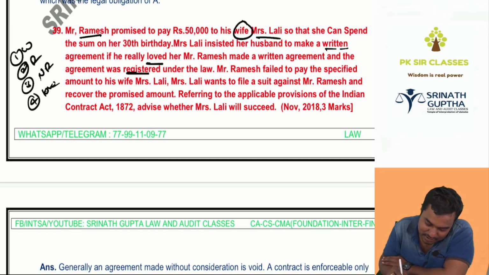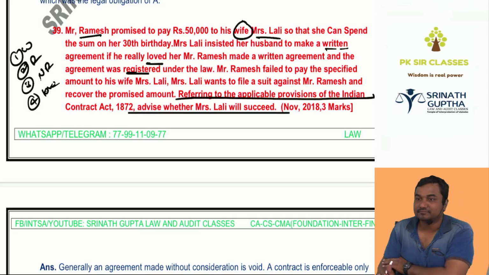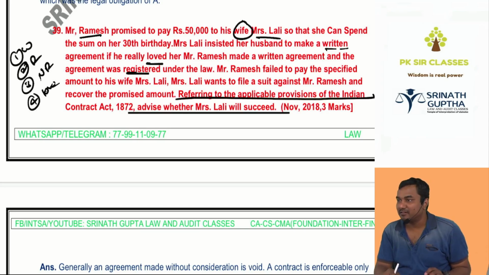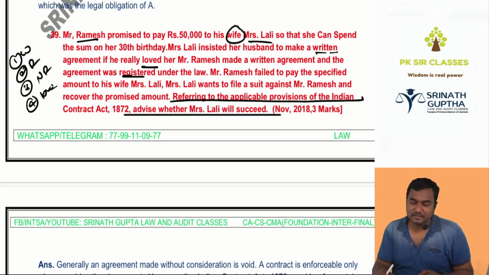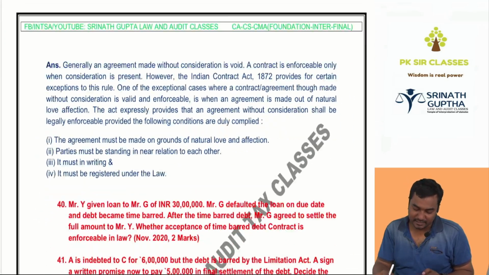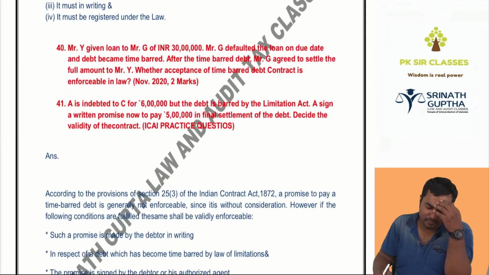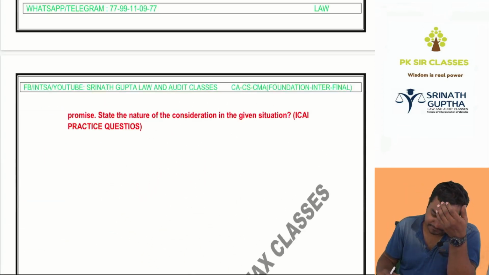Suit against Mr. Ramesh. Referring to the applicable provisions of the Indian Contract Act, advise whether Lali will succeed. Answer: even without consideration, it is enforceable because it is in writing, it is registered, and there is natural love and affection, the parties to the contract standing in a near relationship. That is this question done.